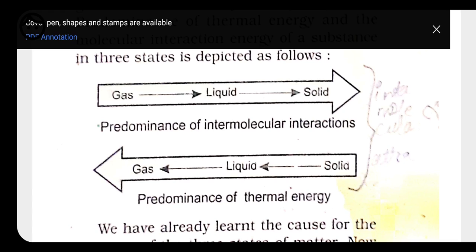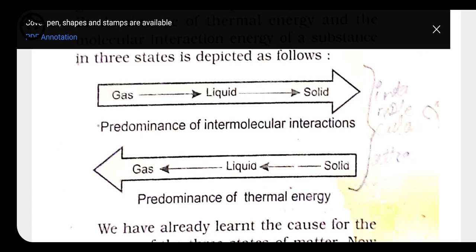These are also called interconversions of the states of matter. For this interconversion, an increase or decrease in temperature, or an increase or decrease in pressure, is needed to change the state from one to another. So this is all about thermal energy and intermolecular forces of attraction. We also discussed the van der Waals forces, that is dipole force, dipole induced force, and dispersion force. These are very weak forces present between non-metals only, and they are different from covalent and electrostatic forces, but you still have to know something about them.